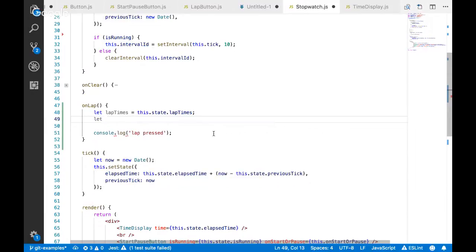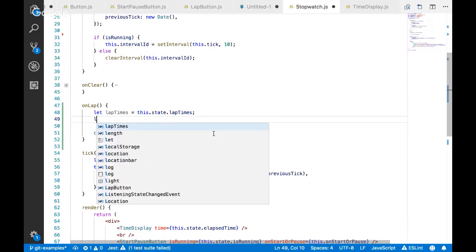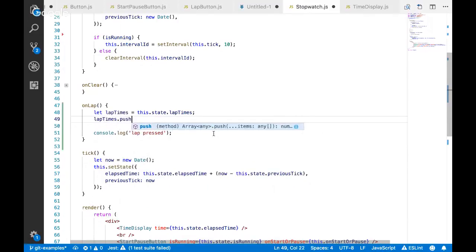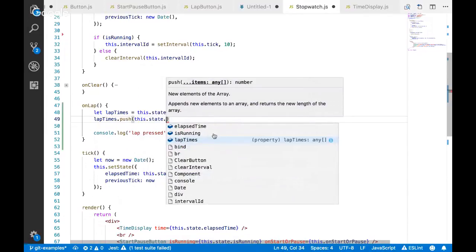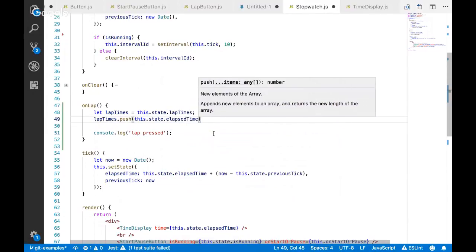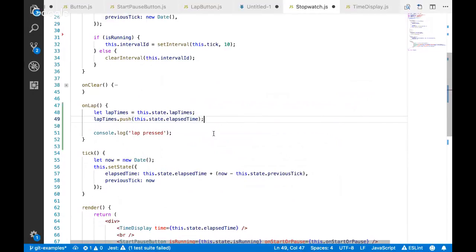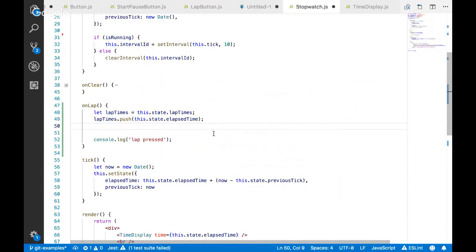So this is where I'm going to do something probably a little different than you did, because I'm going to guess, I could be wrong, that what was done was lapTimes.push or something like that. Like this. I think I copied some of your code, so this.state.elapsedTime. Ah, okay. So you may have an issue, and I don't think this will actually show up as necessarily an issue. Actually, I think this would. I think if we tried this, we would have a problem with this. But can people explain to me why we would have a problem with it?